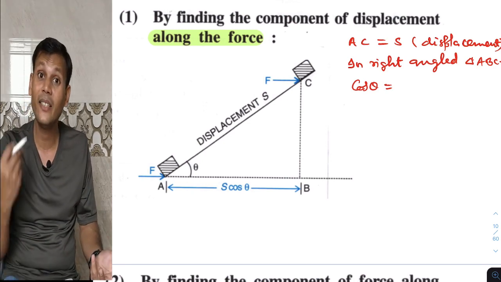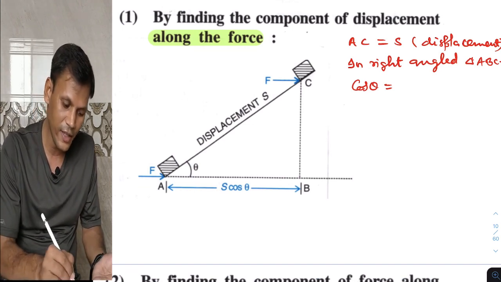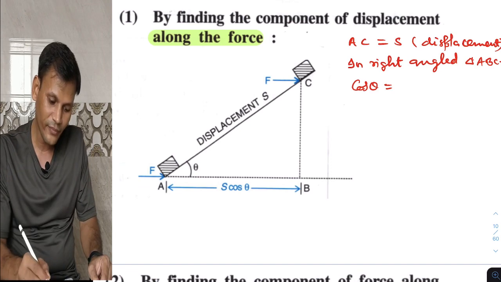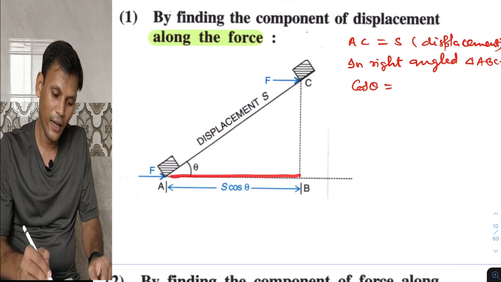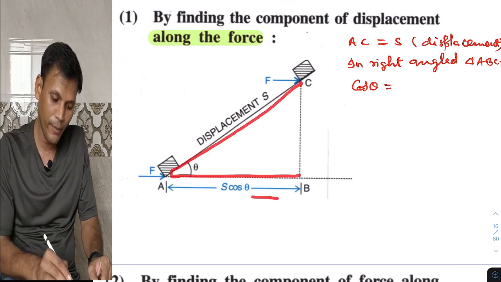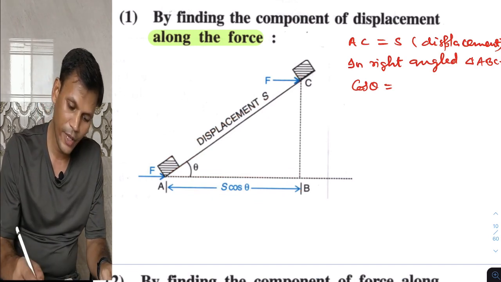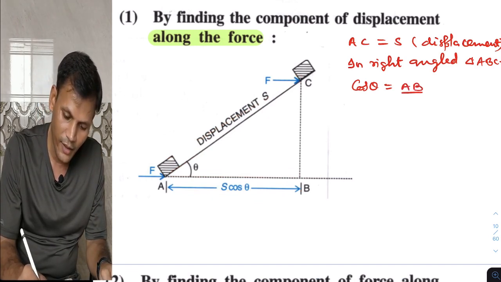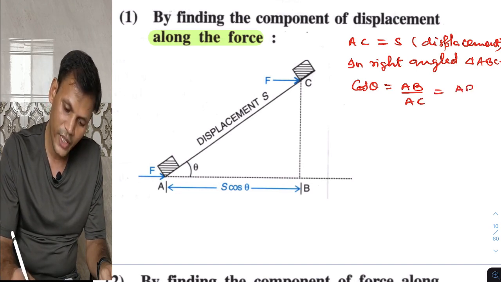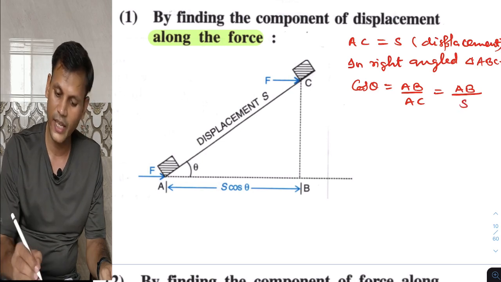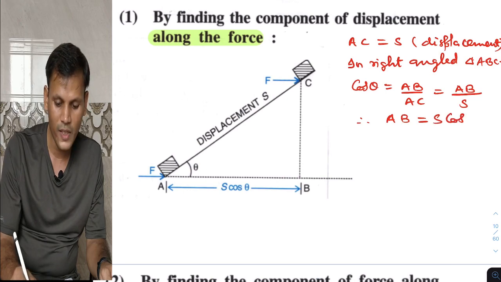We can get it by cos theta. And what is cos theta? Cos theta is adjacent upon hypotenuse. So cos theta will be AB by AC. But AB is to be found, and AC is the displacement S. So AB becomes S cos theta.